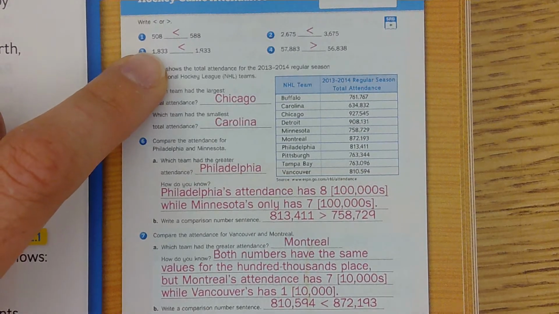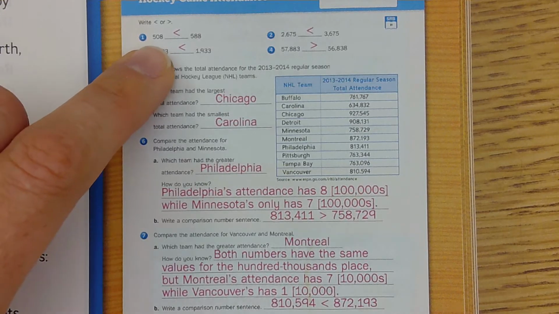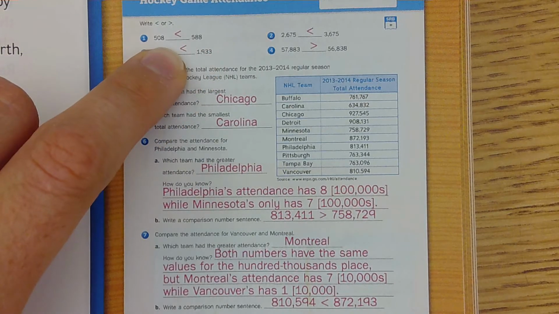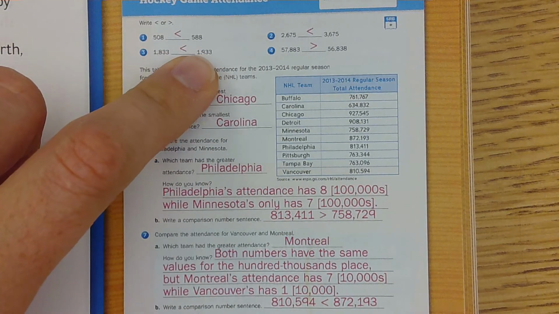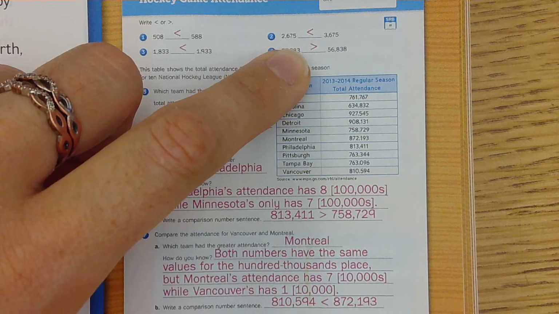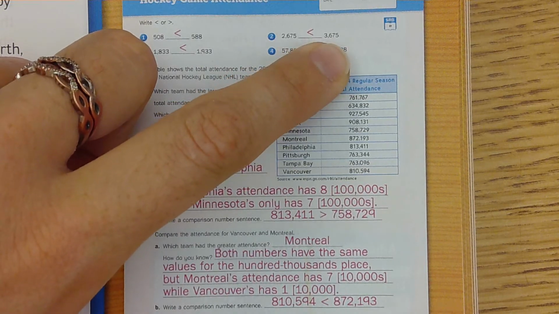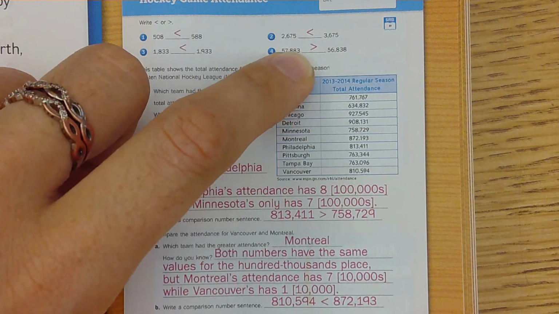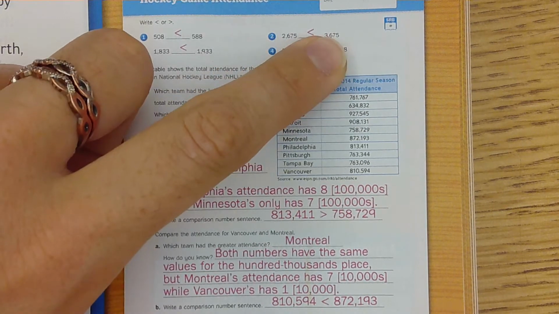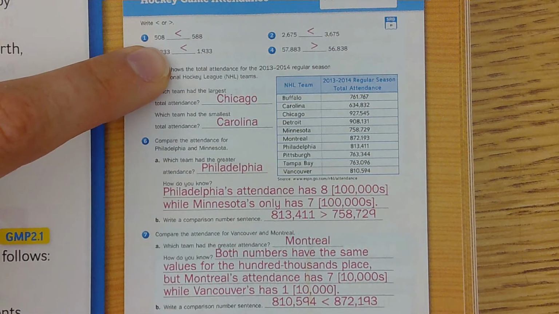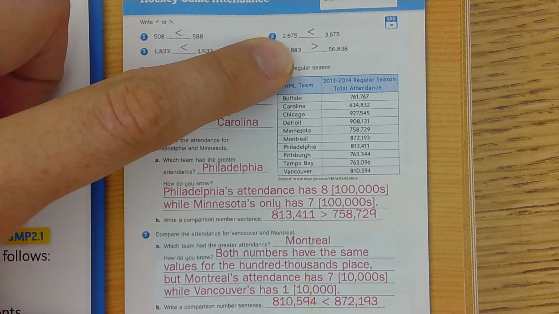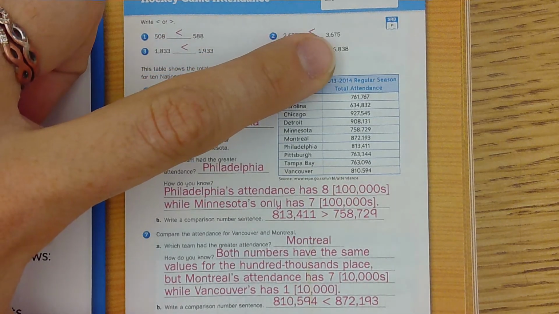So for our first one, we have 508 and 588. If you look at the tens place, because the 5 is the same in the hundreds place, at the tens place we have a 0 and an 8. The 8's bigger, so that one is greater than. Then for the second one, you have 2,675 and 3,675. Our thousands place is different. The 3's bigger, so you're going to do greater than. I mean, that it's less than, excuse me. I might have said that wrong for this one. I'm looking at it backwards here. So 508 is less than 588, and 2,675 is less than 3,675.